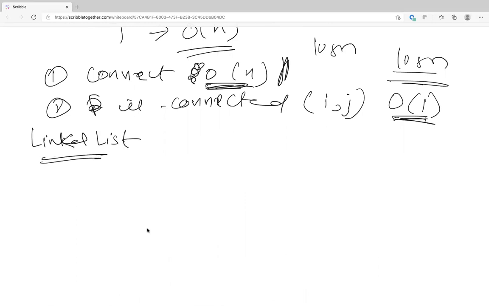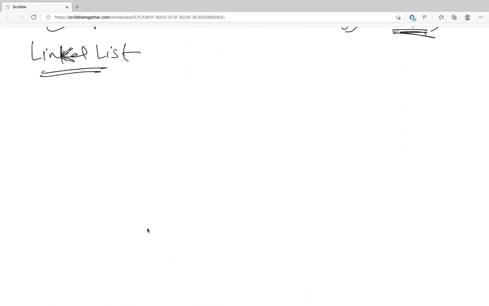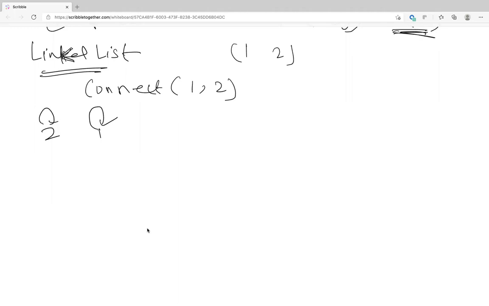I know you guys have not seen this. So let's say when we are connecting 1 and 2, initially 1 and 2 are like this. Initially 2 is pointing to itself, meaning 2 has ID 2, and 1 is pointed to itself. All we are doing is 2 now points to 1.